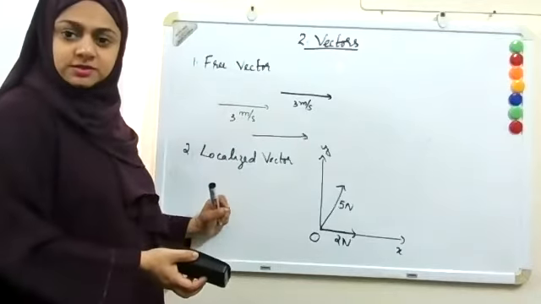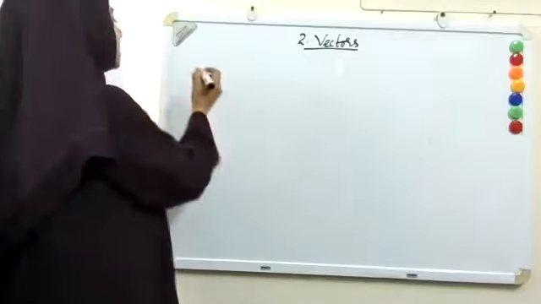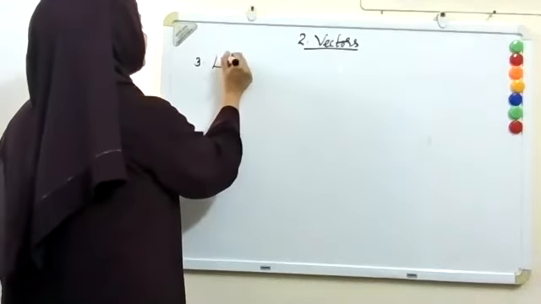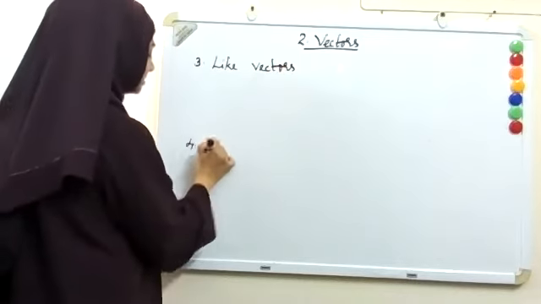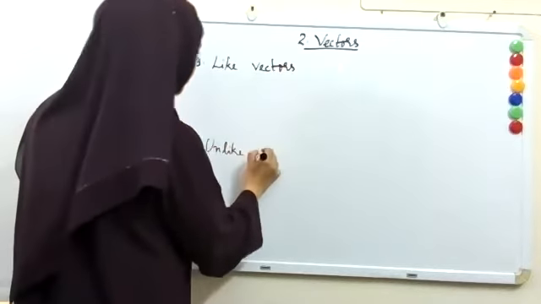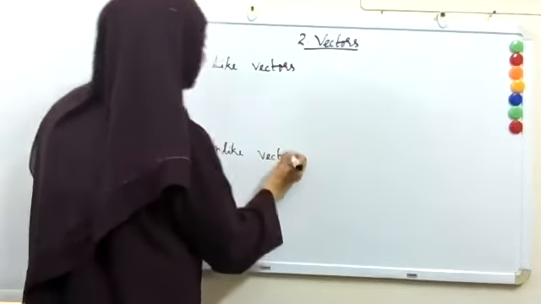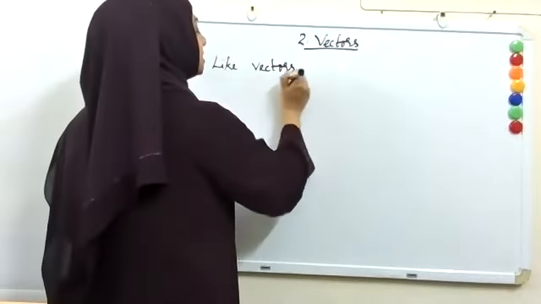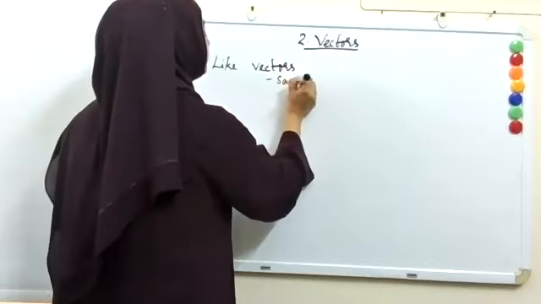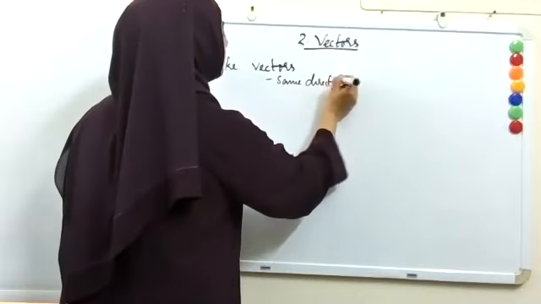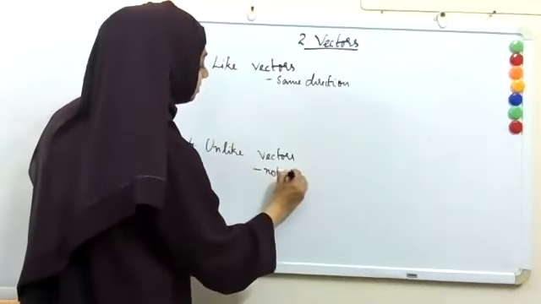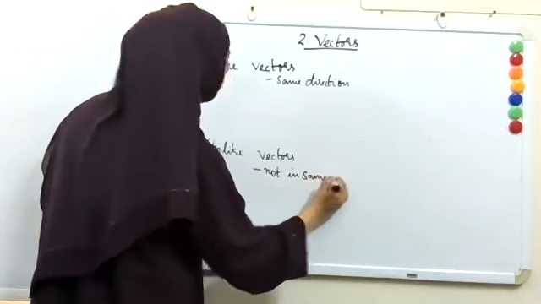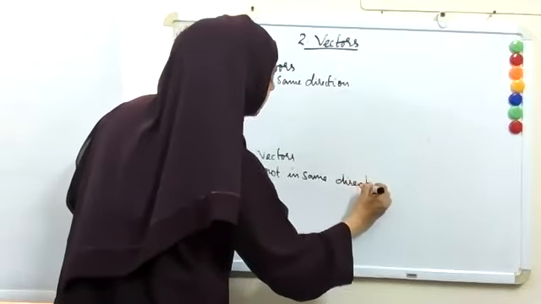Okay, so let us move to another two kinds of vectors: like vectors and unlike vectors. Like vectors means vectors which are in the same direction, and unlike vectors are vectors which are not in the same direction. That's all. Whatever be the magnitude, it doesn't matter.